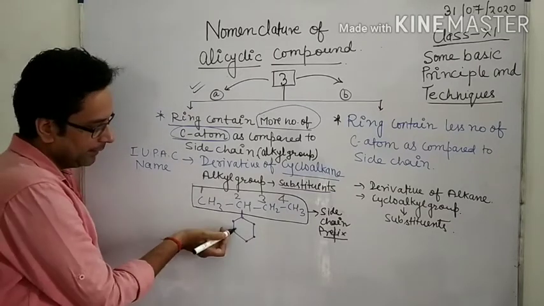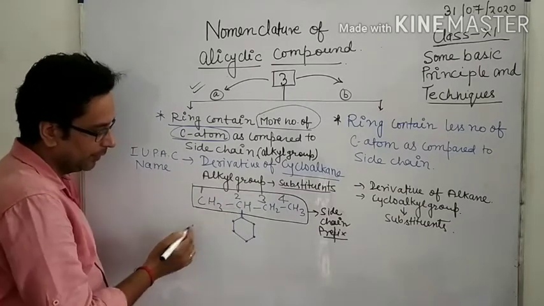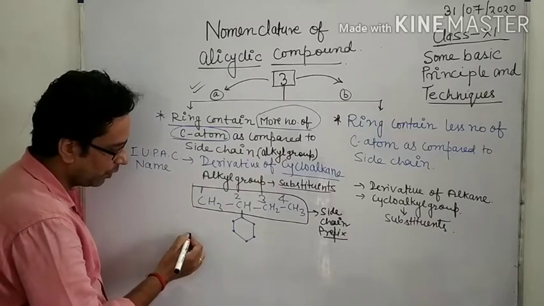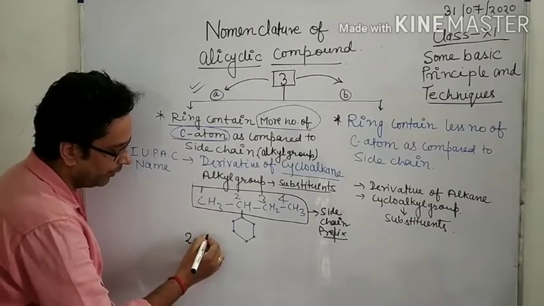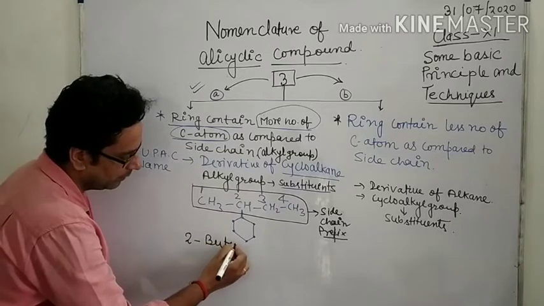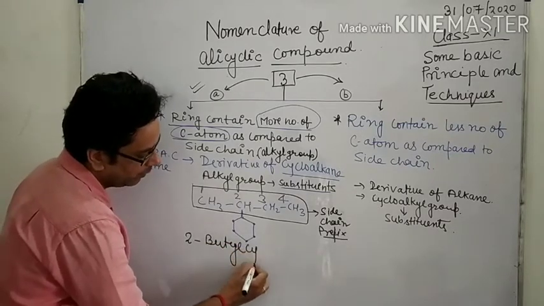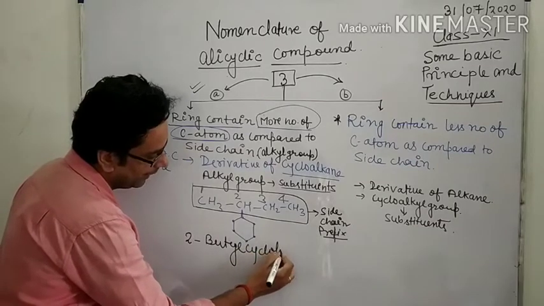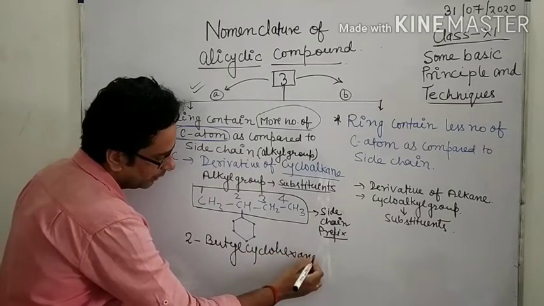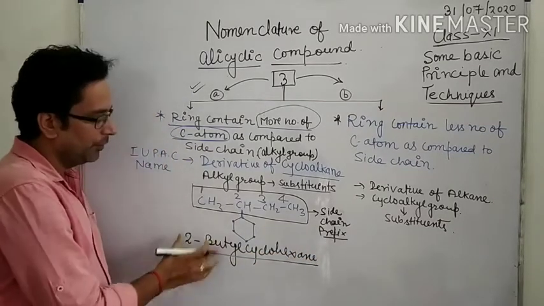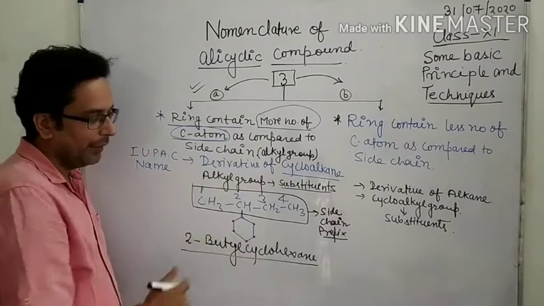Butyl, and this is attached with this carbon. So 2 butyl cyclohexane. The name of this compound is 2-butyl cyclohexane.